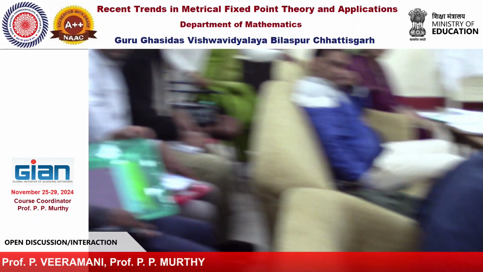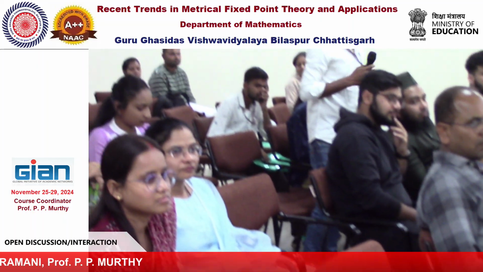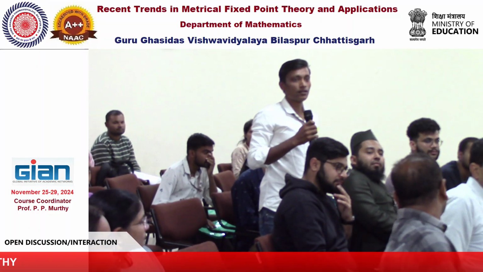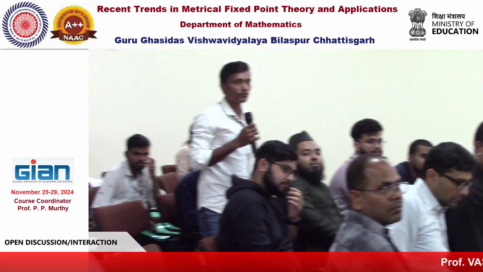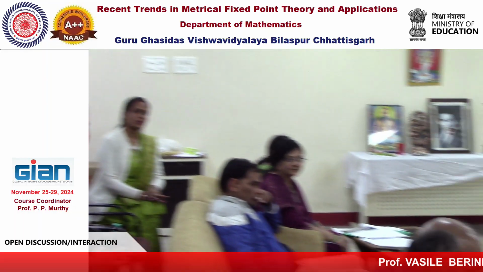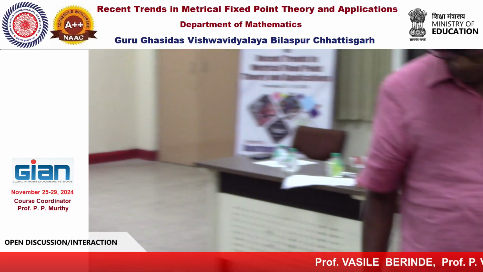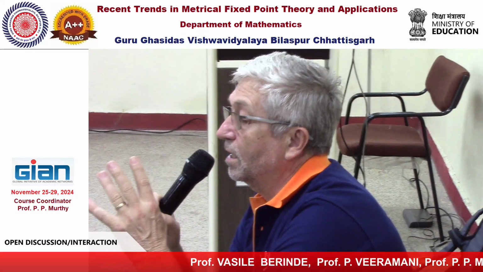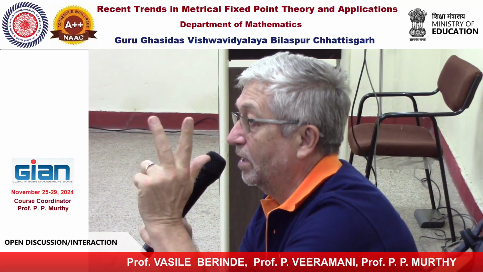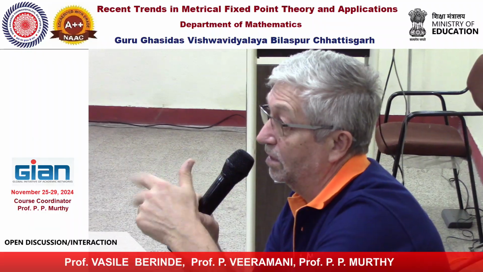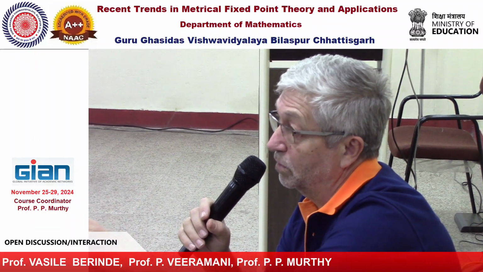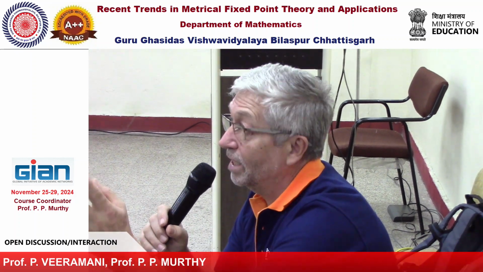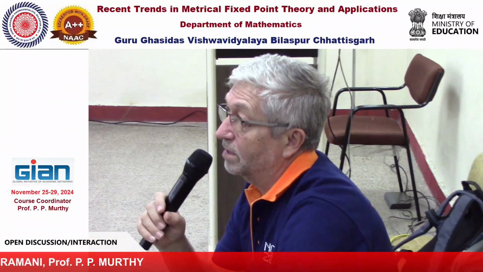Sir, I have one doubt. I'll give you something to read about, to be clear. For example, in a b-metric space, if you know what it is, there are at least three different topologies. We can define the usual topology by the b-metric, and then two other topologies, and you can understand the difference between them.